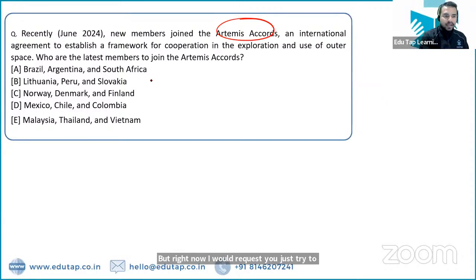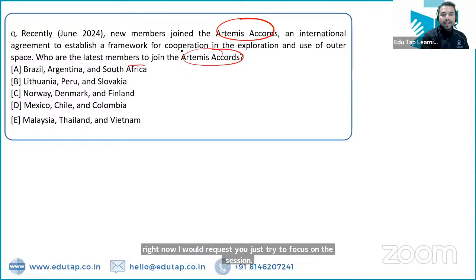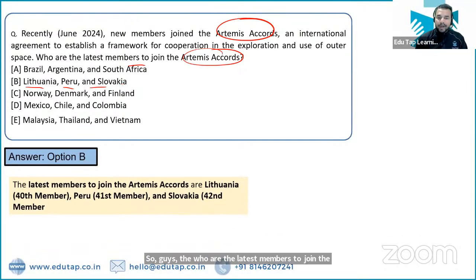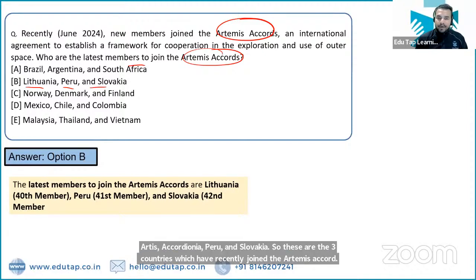So guys, who are the latest members to join the Artemis Accord? The latest members who have joined the Artemis Accord are Lithuania, Peru and Slovakia. So these are the three countries which have recently joined the Artemis Accord. They are the 40th, 41st and 42nd members of the Artemis Accord.